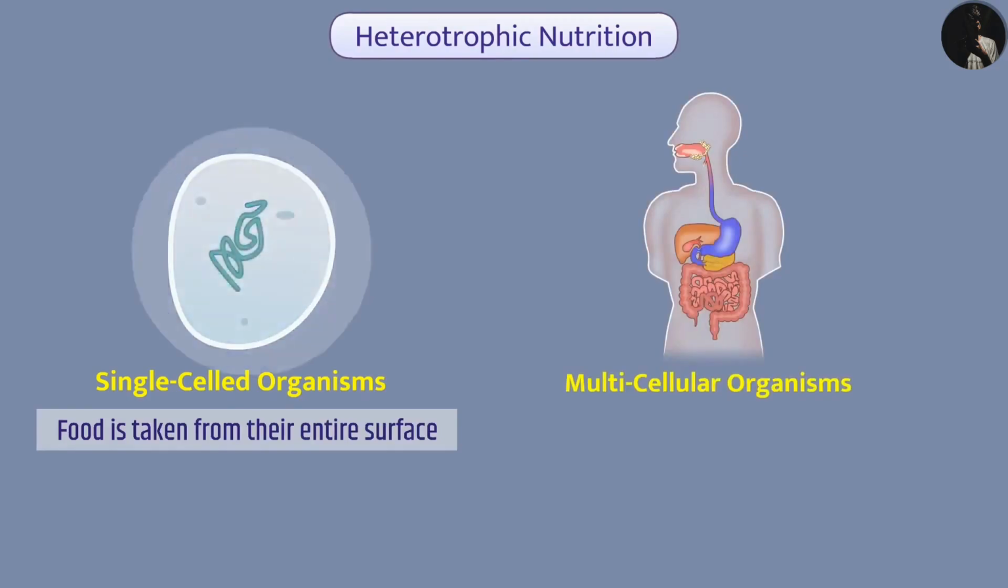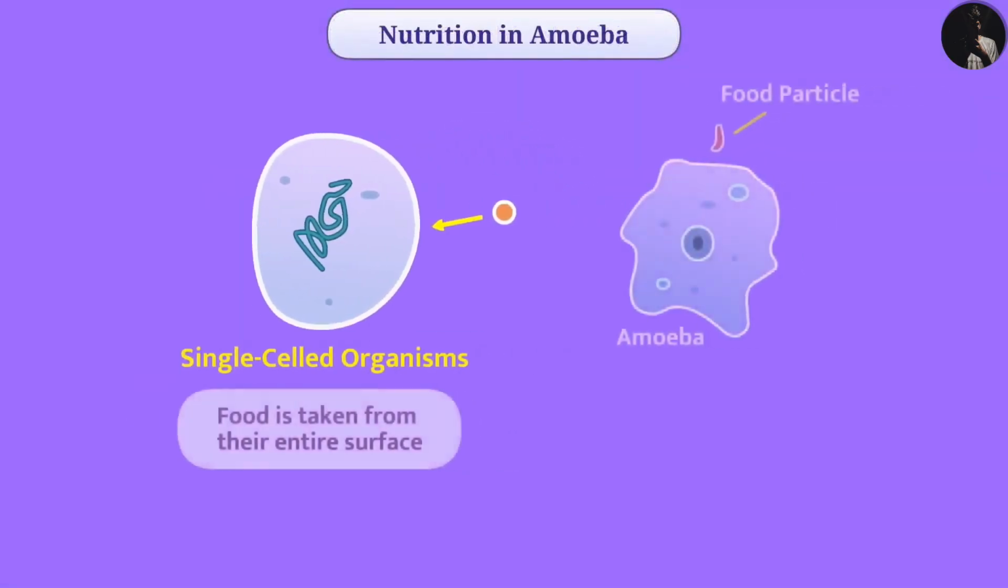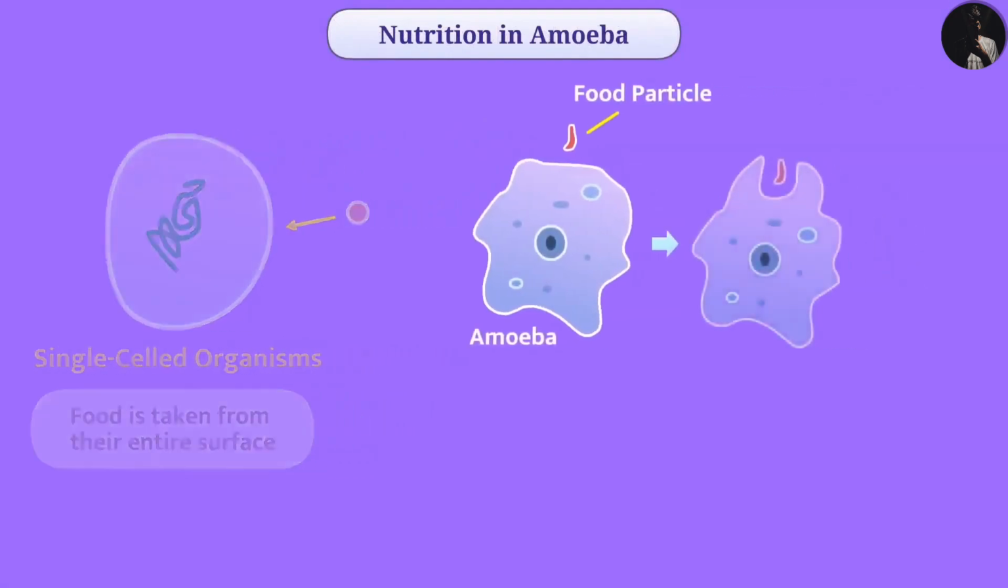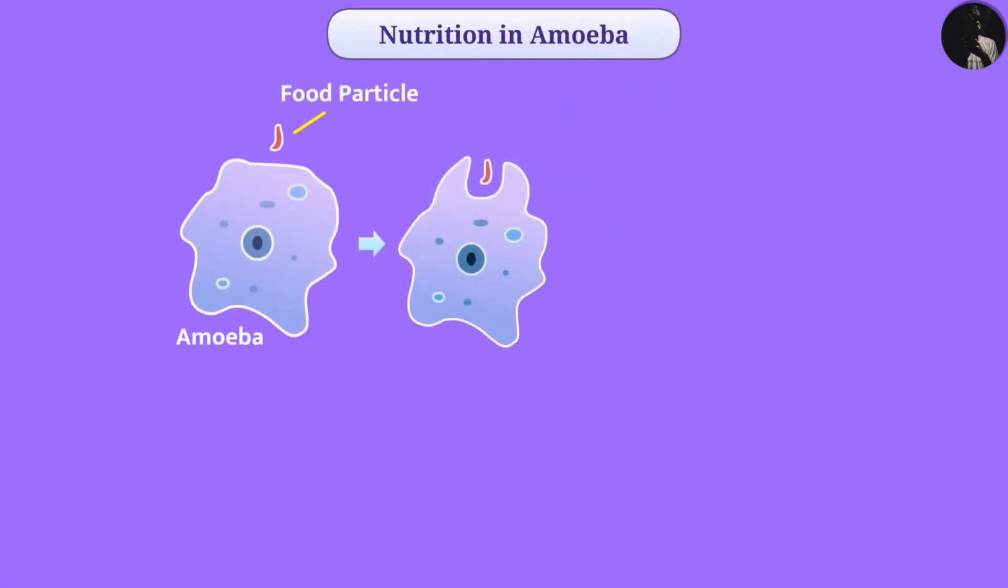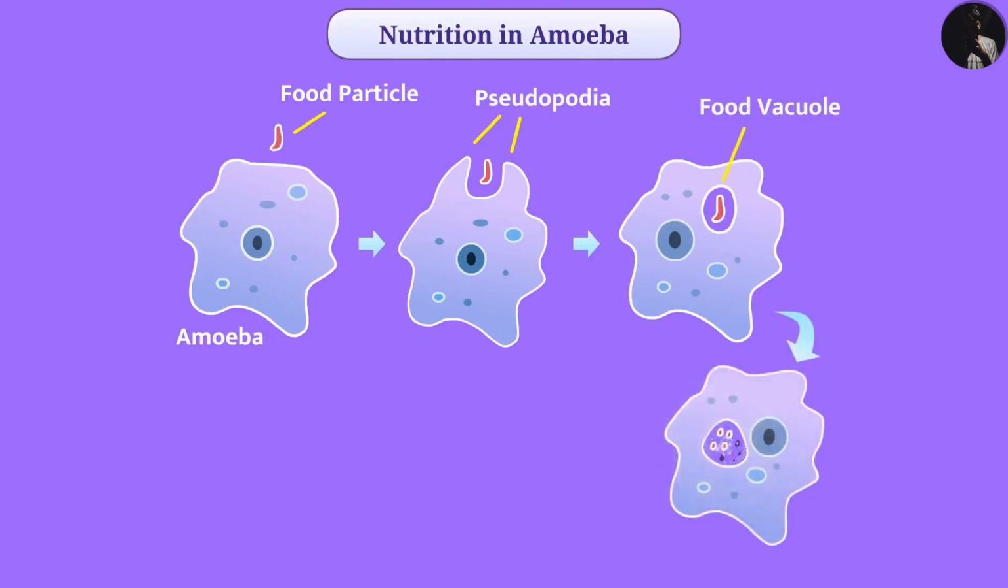Let's understand amoeba's method of consuming food. As in single-celled organisms, food is taken from their entire surface. Amoeba surround food particles with temporary finger-like extensions of their cell surface. These extensions are called pseudopodia. After this, all extensions fuse and form the food vacuole. Inside, this complex food is broken down into simpler substances. The remaining undigested material moves towards the cell surface and is removed from the body.